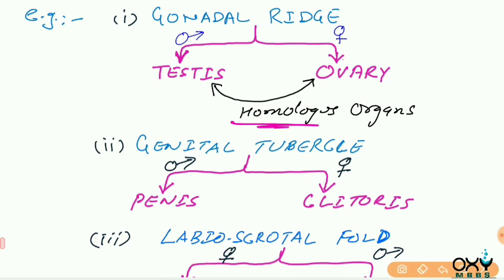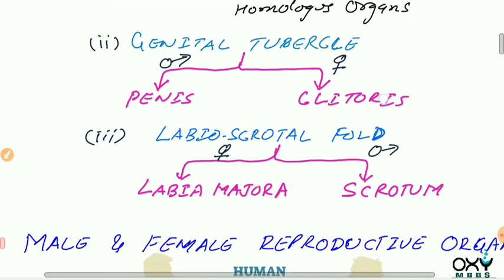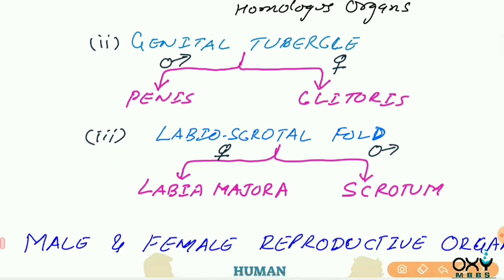Homologous organs. Next example is genital tubercle. This is the embryogenic structure and its name is genital tubercle. The name is telling us: genital. It is going to form external genitalia.